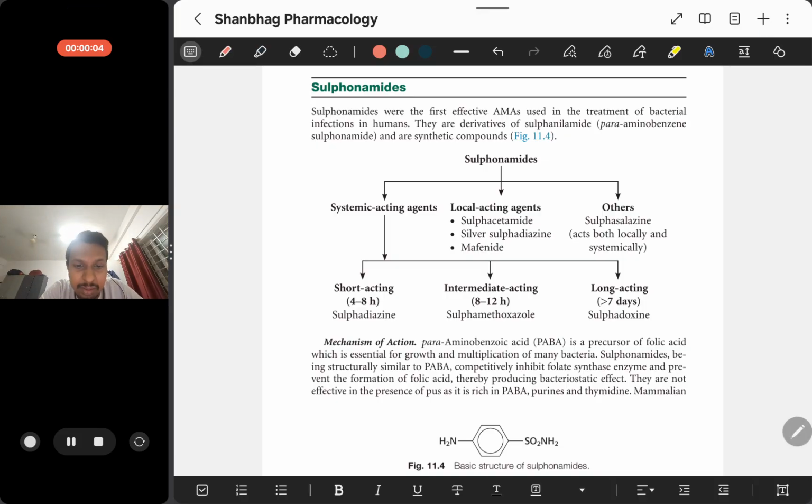Okay, friends, now let us talk about one more important 5 marker question in chemotherapy, that is sulfonamides. Sulfonamide.